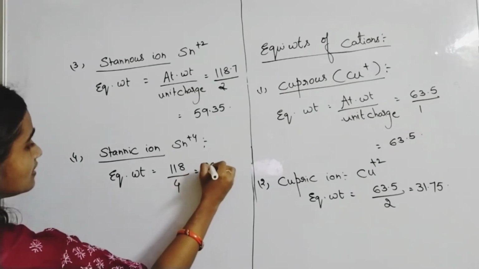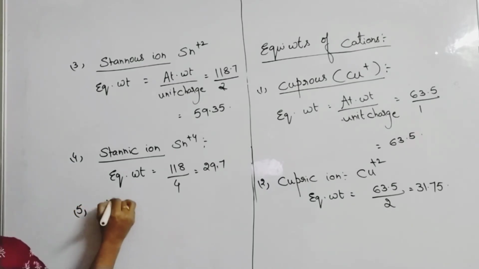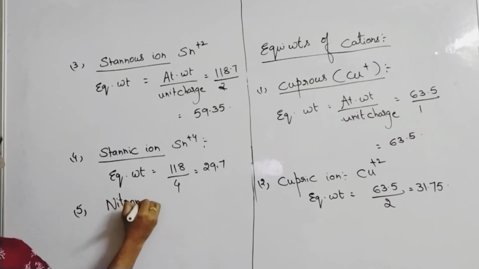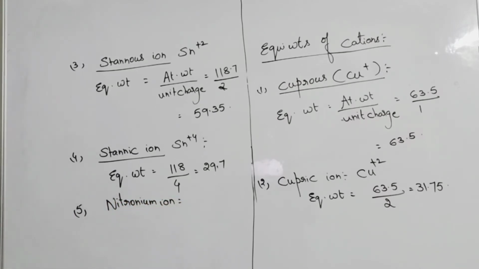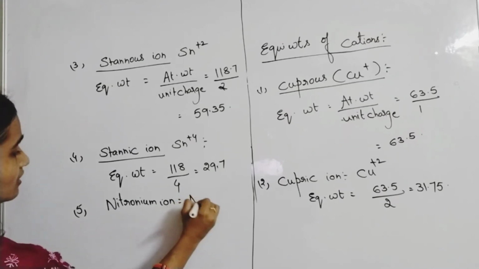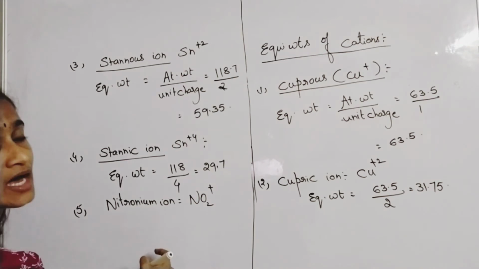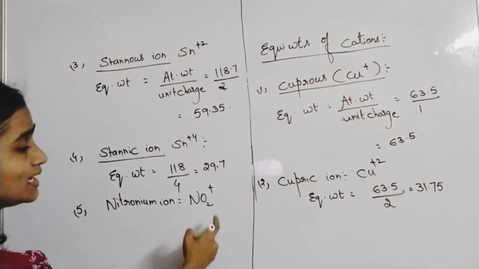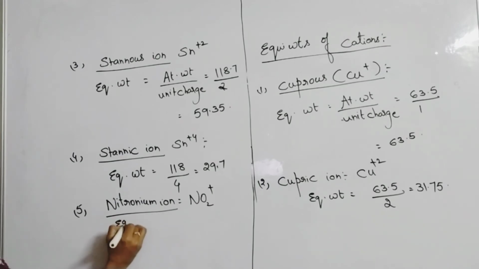Suppose they ask about the nitronium ion. Nitronium ion is NO2 plus. What is its equivalent weight?